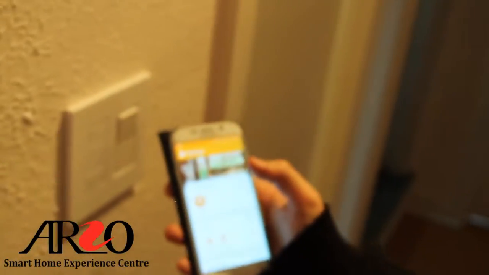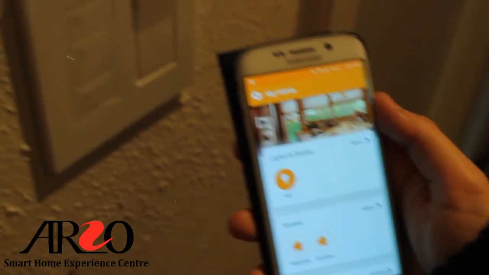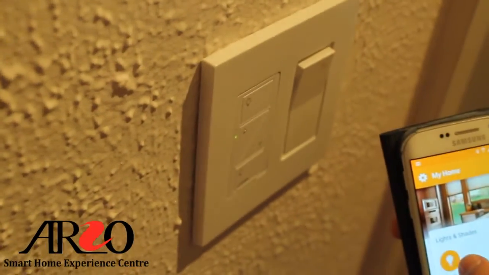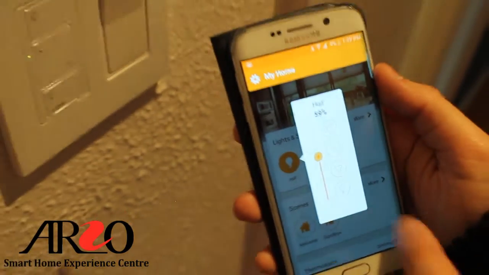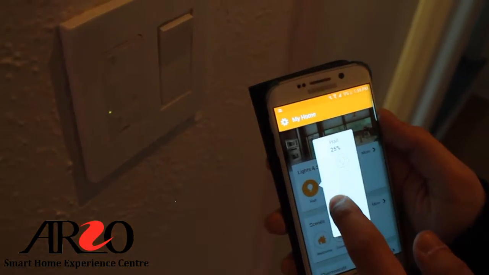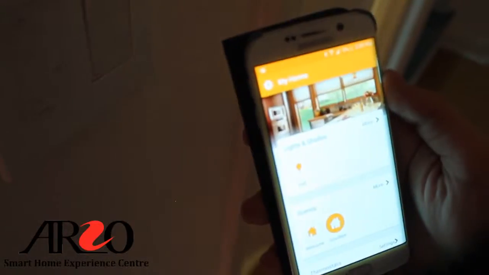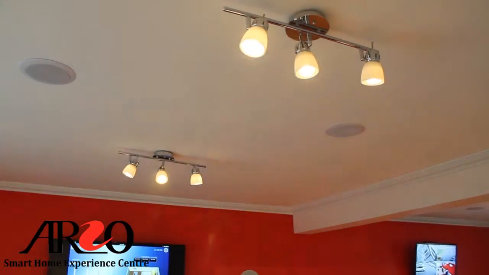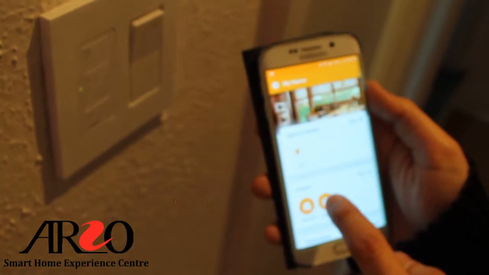Let's take a look at a real example on this side of the showroom. Here we have our simple automation app and a smart dimmer installed in place. I can use my phone to turn the light on or dim. Multiple lights can be grouped together with a scene. Android and iPhone will both work beautifully.